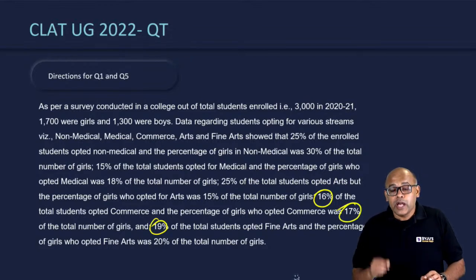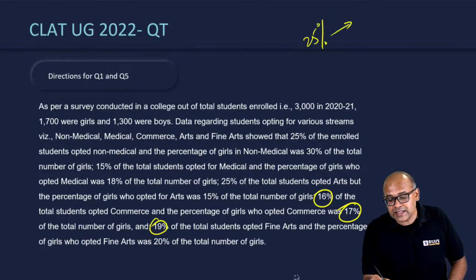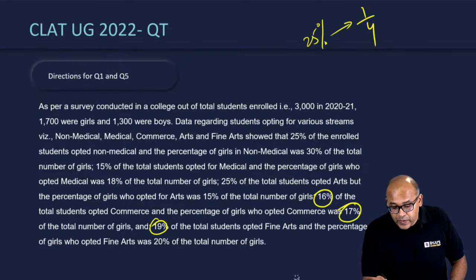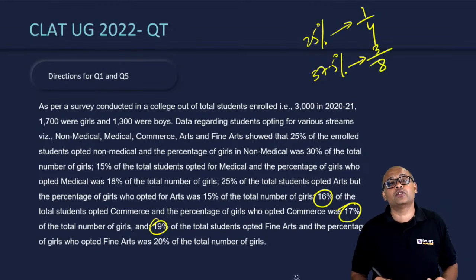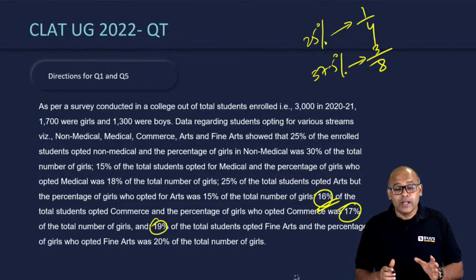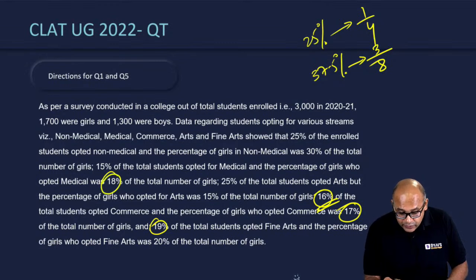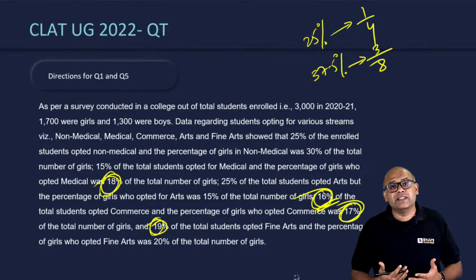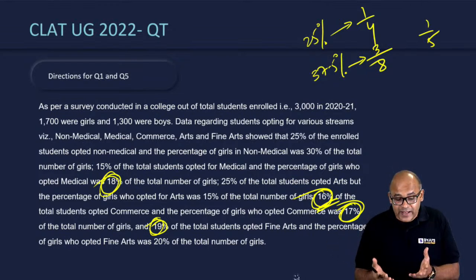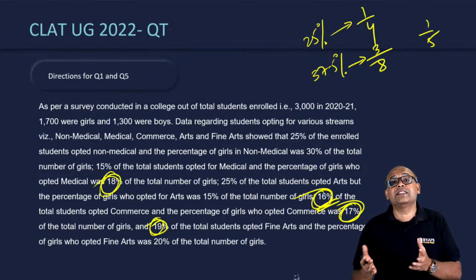Friends, please remember, if I give you 25%, it is easy because you can write it as 1/4 of a number. If I give you 37.5%, it is easy, you can write it as 3/8 of a number. The problem comes with 16% and 17%. It is not an easy number to calculate. This set had multiple such percentages. You had 18, 19, 17, 16. Again, 20% is easy, 20% is 1/5, whereas 17, 16, 18, 19 are not that easy.